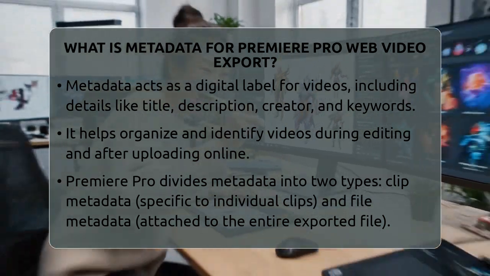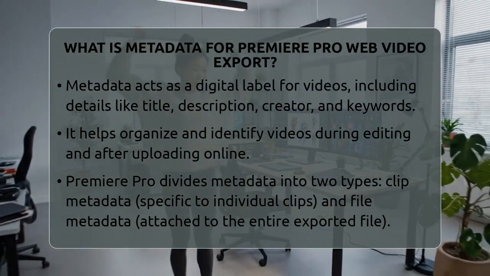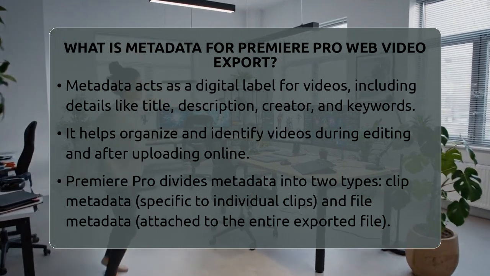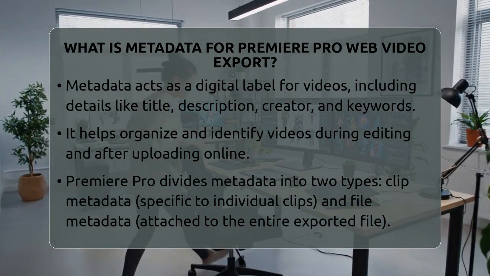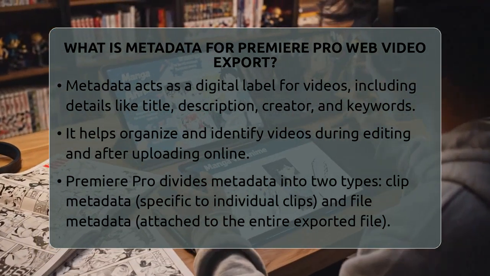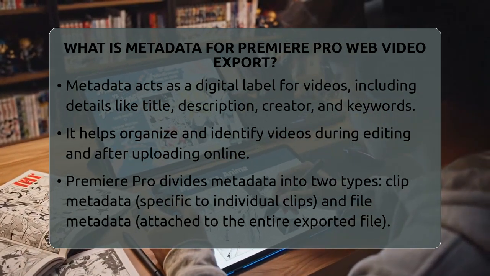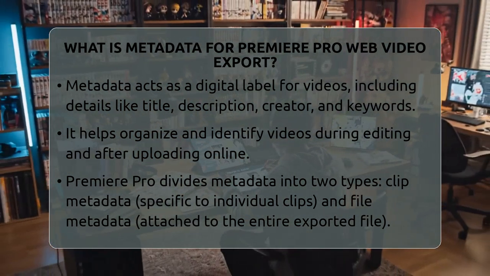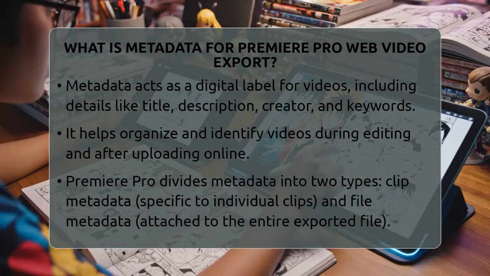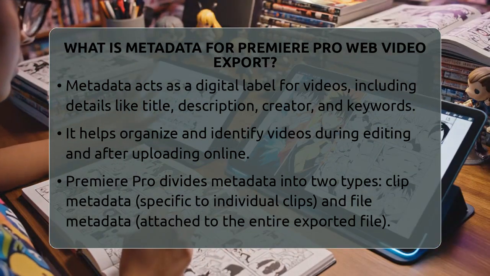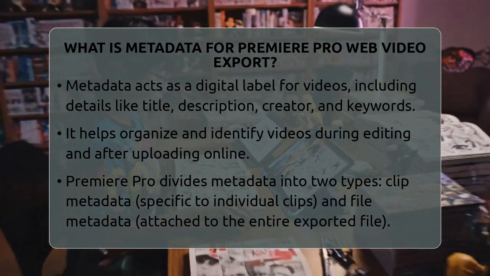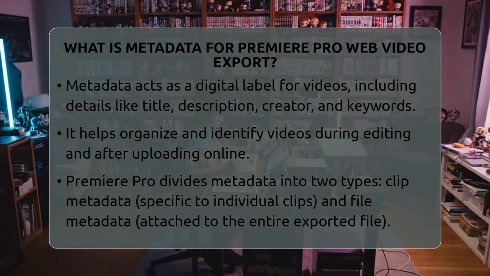Metadata is like the digital label or tag that describes your video. It includes details such as the title, description, creator, copyright information, and keywords. When you export your video for the web in Adobe Premiere Pro, metadata helps organize and identify your content both during editing and after it's uploaded online.